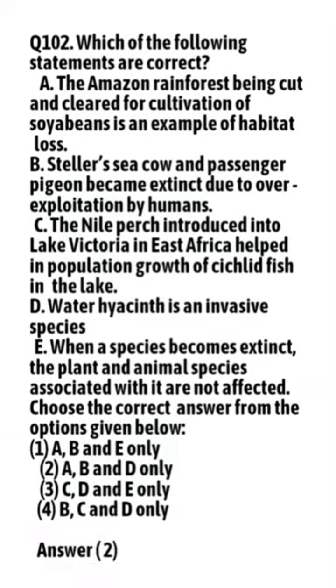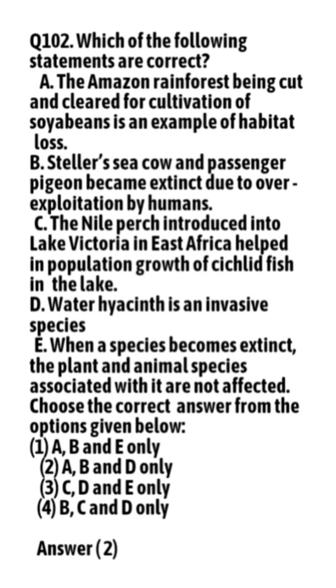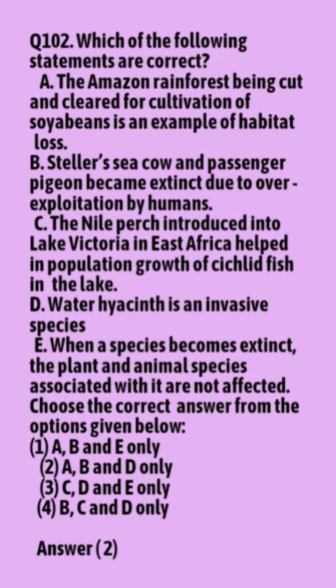Now question number 102. Which of the following statements are correct? The Amazon rainforest being cut and cleared for cultivation of soybean is an example of habitat loss. Correct. Stellar's sea cow and passenger pigeon became extinct due to overexploitation by humans. Correct. The Nile perch introduced into Lake Victoria in East Africa helped in population growth of cichlid fish in the lake. False. Water hyacinth is an invasive species.